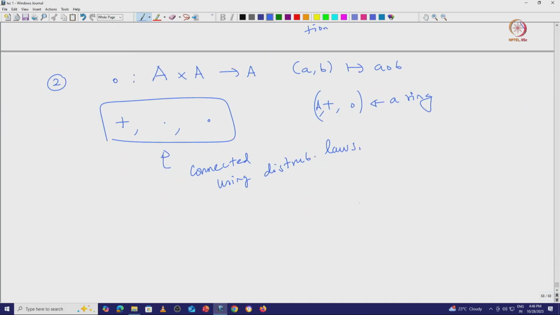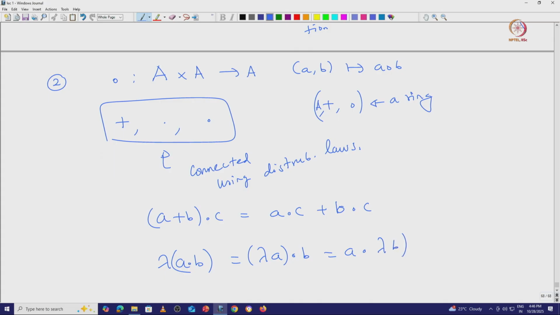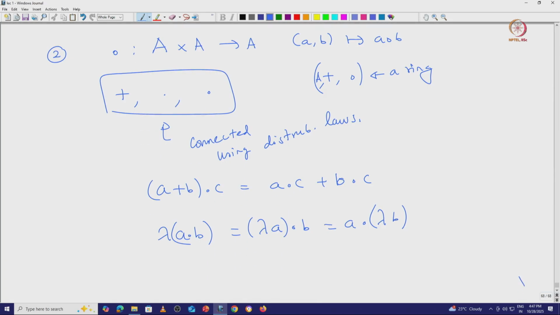For example, (a plus b) circle c gives a circle c plus b circle c. Similarly, lambda times (a circle b) is lambda a circle b, and also a circle lambda b, and so on.